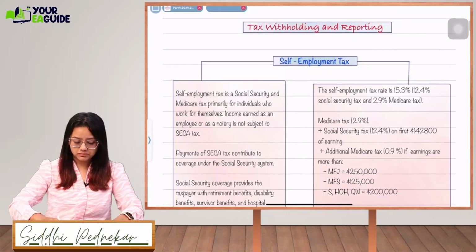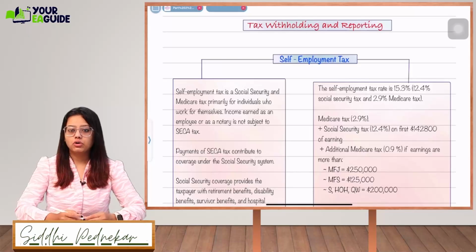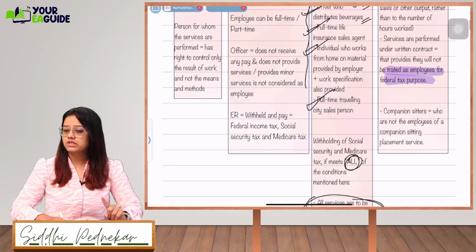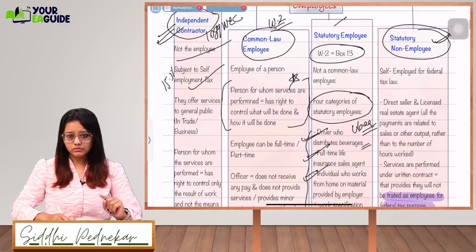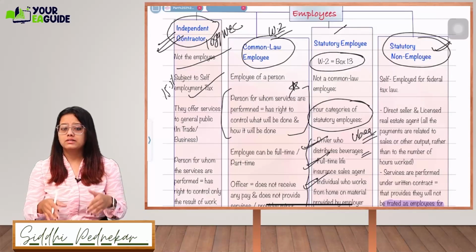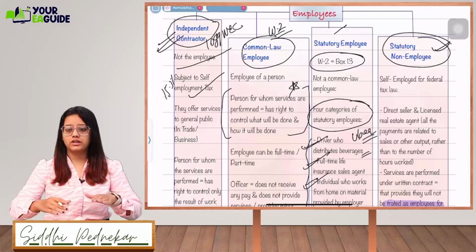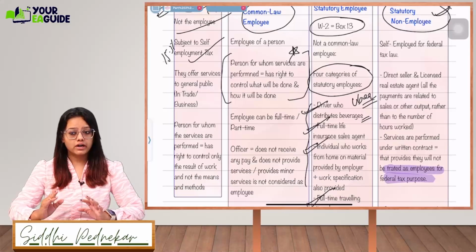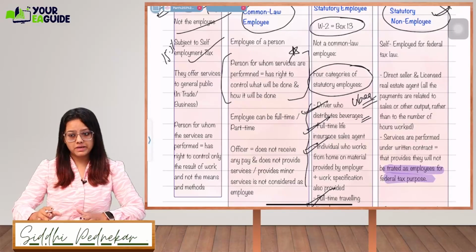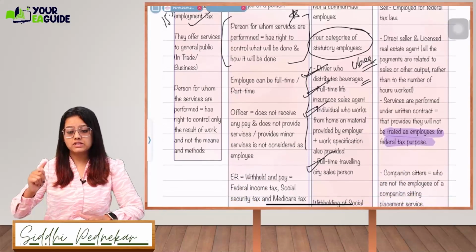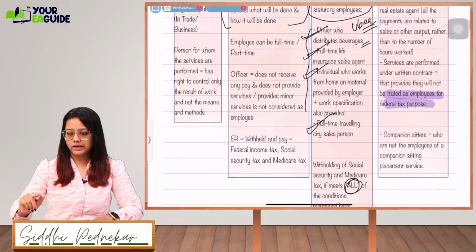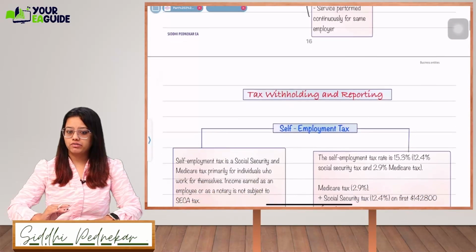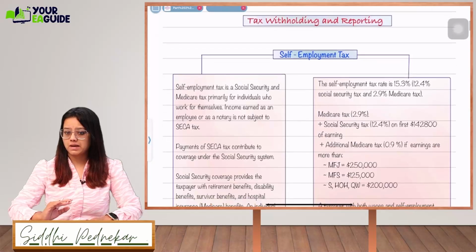Next is taxes, withholding and reporting. Before moving to the next slide, I'll repeat once more the disclaimer. For those who are watching this lecture, this is just a revision lecture, a quick revision. I'm not going to explain anything in detail. For attending on a regular basis in a detailed manner, please go through our regular sessions. This will be just a rapid revision. I'm not going to explain any examples or anything.